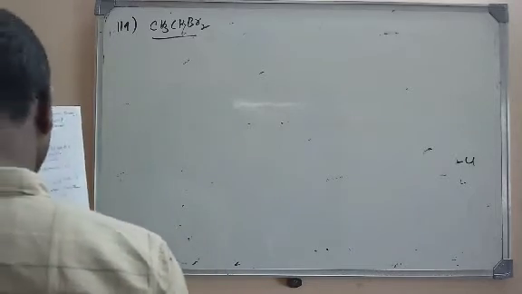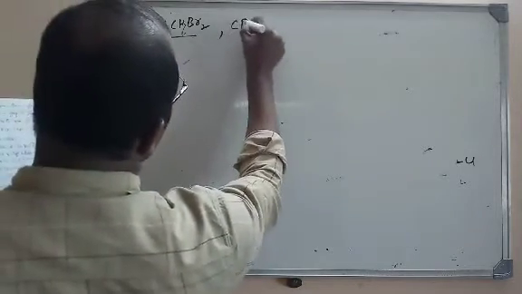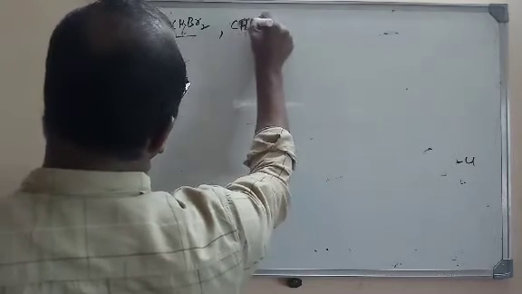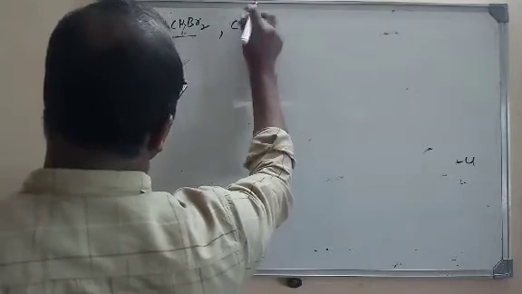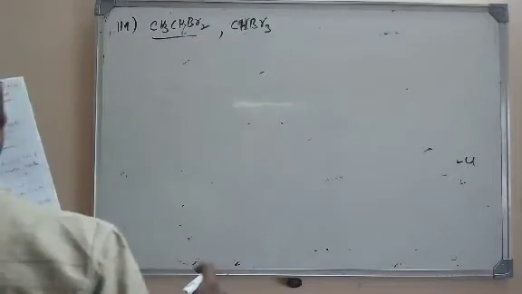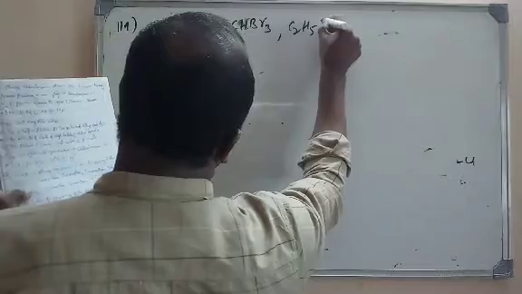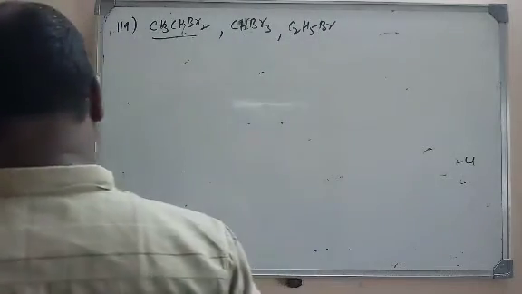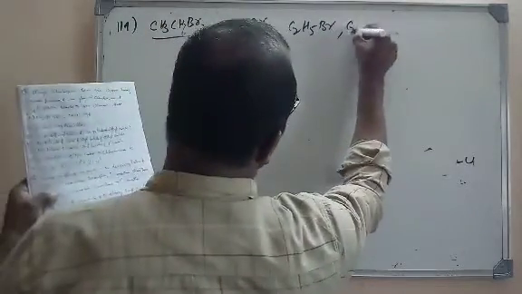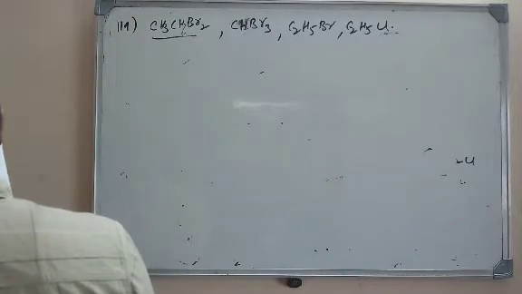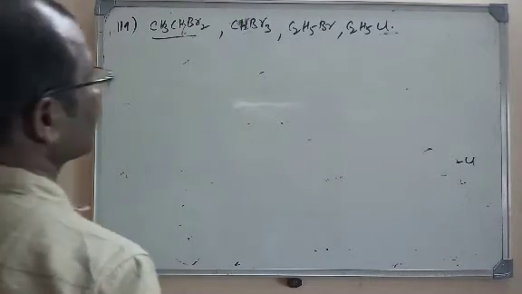Next one, bromoform. Chloroform is CHCl3. This is CHBr3, not CBr3. CHBr3 is known as bromoform. And next one is bromoethane, nothing but C2H5Br. And next one is chloroethane, C2H5Cl. Now what we have to write is decreasing order.